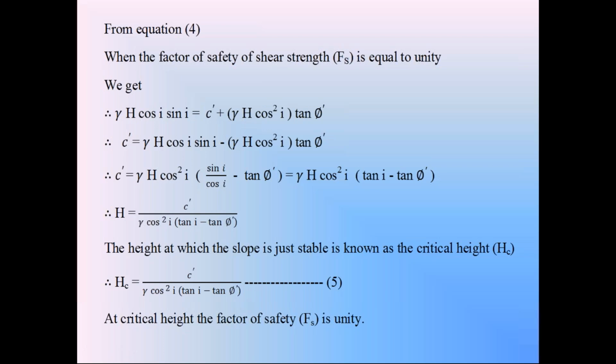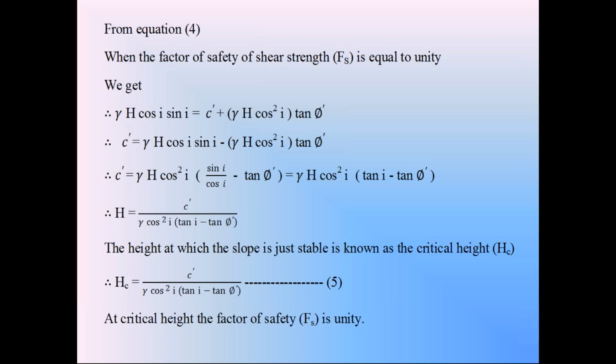In this unit 2, we have some numerical problems. While solving those numerical problems, we apply these equations. So please note down this equation so that you can easily solve the numerical problems. So this is the critical height of the soil slope. At factor of safety equal to 1 in the dry condition, the height of the soil slope about to fail is hc, that is equal to c dash by gamma cos square I into tan I minus tan phi dash.